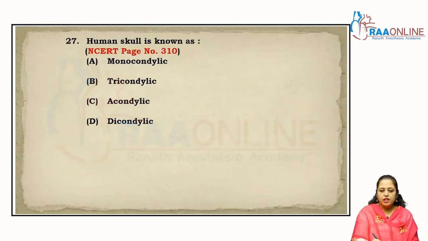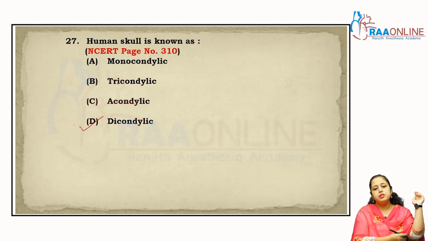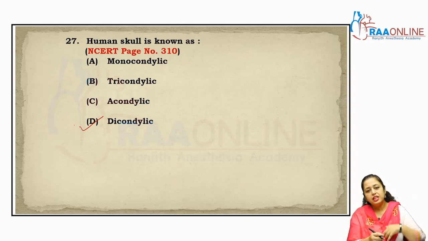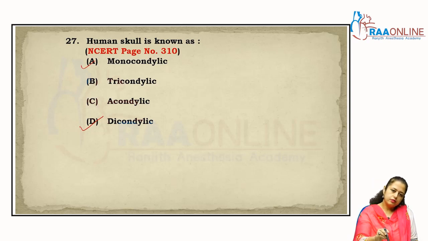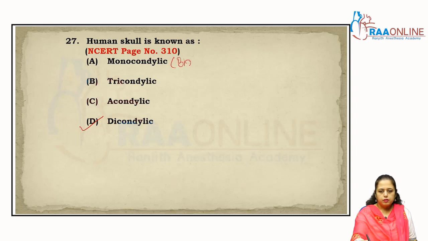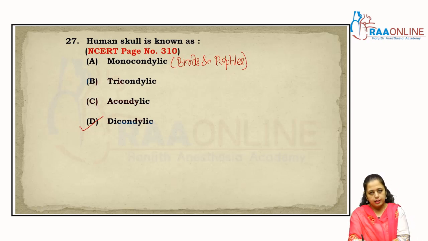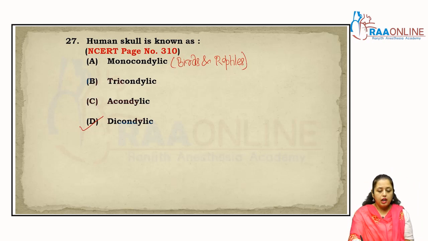The human skull is known as the dicondylic skull because there are two condyles present in the human body. Birds and reptiles have the monocondylic skull, right? That is one condyle, and we have two condyles here, right? That's why the human skull is called dicondylic.